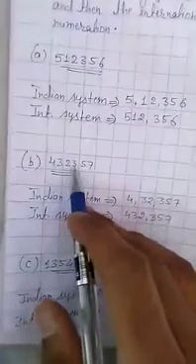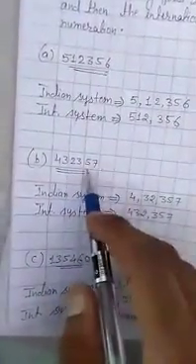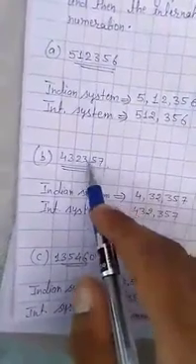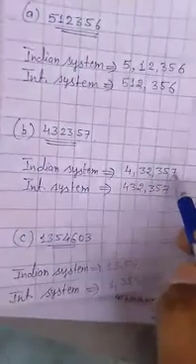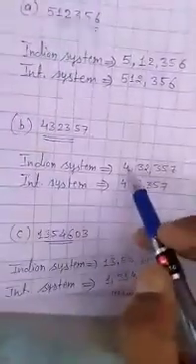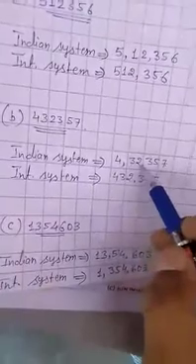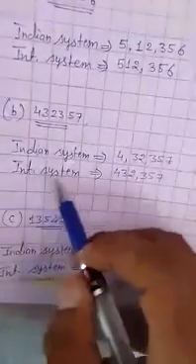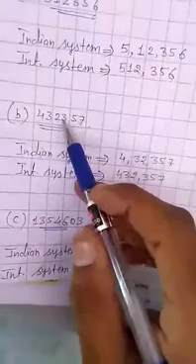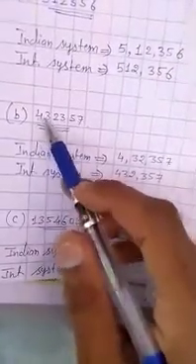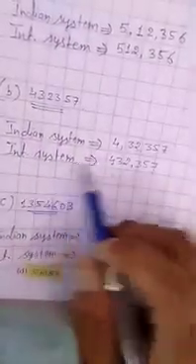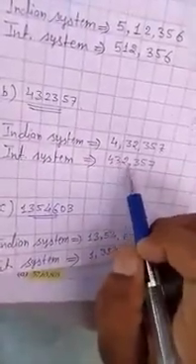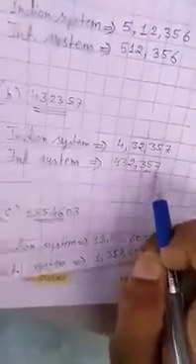Now we will do question number B. Question B is 432357. In the Indian system we will read ones, tens, hundred, thousand, 10,000, lakh. So this is 4 lakh 32,357. We will write 4, comma, 32, comma, 357. In the international system we will read ones, tens, hundred, thousand, 10,000, 100,000. So this is 432,357. We write a comma after 432 and then 357.